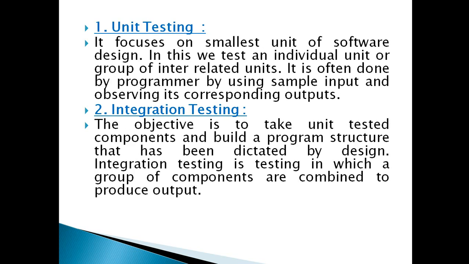So we look at them one by one. First, unit testing. It is focused on the smallest unit of software design. In this, we test the individual unit or a group of interrelated units. It is often done by the programmer by using sample input and observing its corresponding output. A system may have thousands of units, so it is divided into a number of small pieces known as units. Each unit is tested by the programmer. If it works successfully, the programmer tests the second unit, the third unit, and so on.